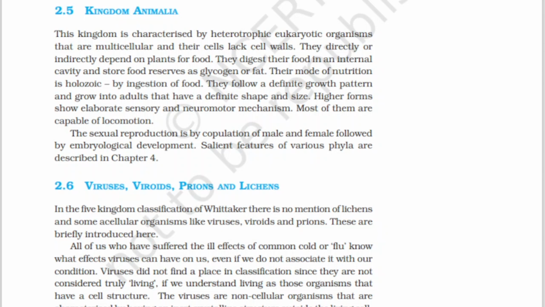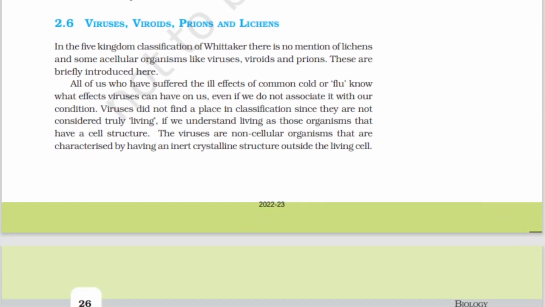Coming to viruses, viroids, prions, and lichens. In the five kingdom classification of Whittaker, there is no mention of lichens and some acellular organisms like viruses, viroids, and prions.